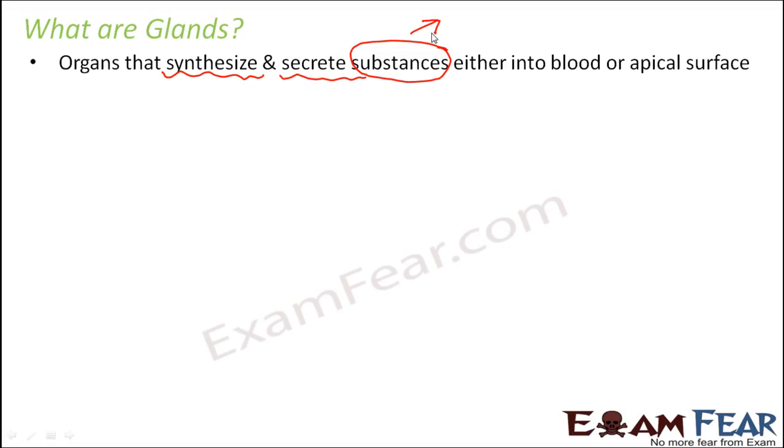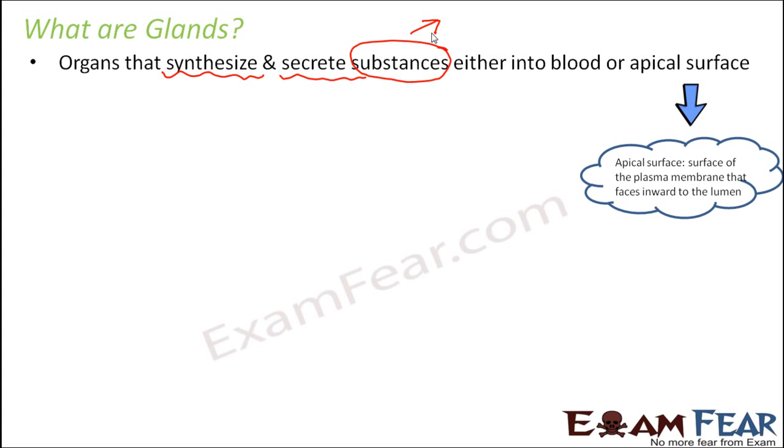There is another way where glands will secrete the substances on the apical surface. What is apical surface? Apical surface means the surface of the plasma membrane that faces towards the lumen, inward to the lumen. Lumen is nothing but the cavity. Let us suppose you have a cylindrical container. When I say lumen, it means the cavity, the inside hollow portion of the cylinder. That is the lumen.